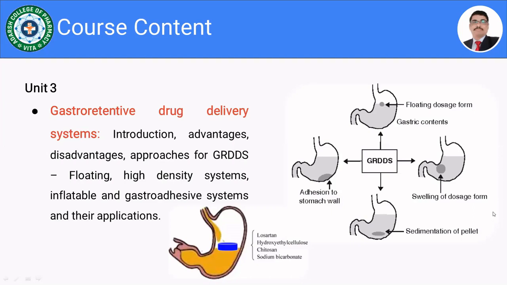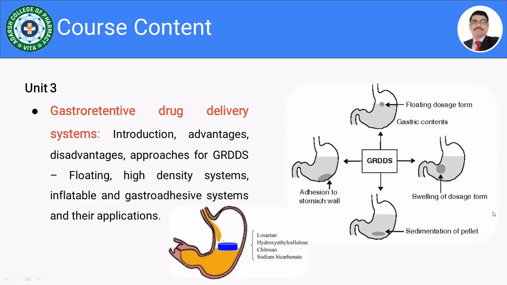digestive system, isn't it, in anatomy and physiology? Yes. So the next approach is the mucoadhesive drug delivery system, or adhesion of a formulation to the stomach wall. In this case, we have to use certain mucoadhesive polymers. They have the ability to adhere to the mucosa, and the formulation is going to be retained for a certain period of time in the stomach.